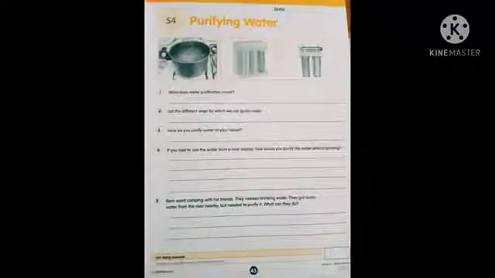Yes, children, now you can open your volume for purifying water. Once you observe the images carefully, children, those are the different purification methods to purify the water. See the first question, what does water purification mean? And see the second question, list the different ways by which we can purify water. See the third question, how do you purify water at your house?